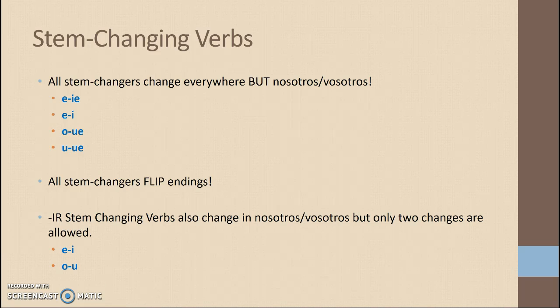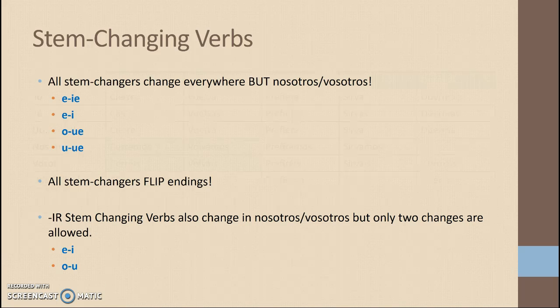But instead of IE, it's just E to I. And instead of UE, it's just O to U. So a verb like dormir will have both an O to UE change in the boot and an O to U change in the nosotros, vosotros. So this third little bullet point here only applies to IR verbs. It does not apply to AR-ER. AR-ER verbs, boot only. IR verbs, boot and a special change in nosotros, vosotros.